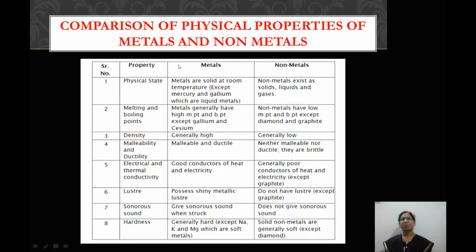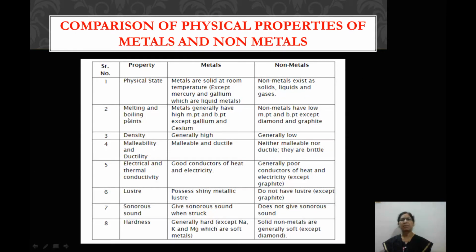This table shows the comparison of physical properties of metals and non-metals. Here you can see properties, and in this column you can see metals, here non-metals. Suppose we are learning about physical state, then metals are solid at room temperature except mercury and gallium, which are liquid metals. Non-metals exist as solids, liquids and gases. That means all the three states.